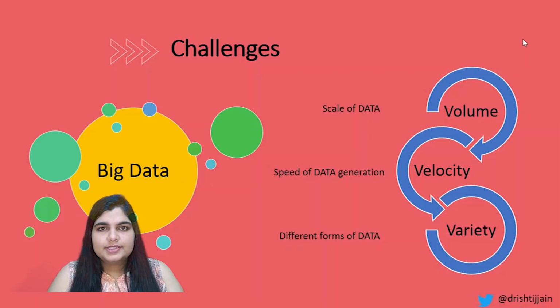Because of the number of devices and the way we multitask many times, it leads to data being generated at a very high speed. So handling that data, storing the particular data that is incoming, making space for the new data that is coming, handling that high velocity of data is very critical when working with big data. And the next one is variety.